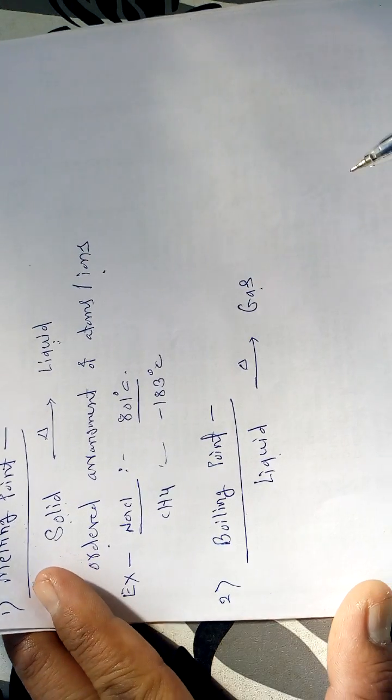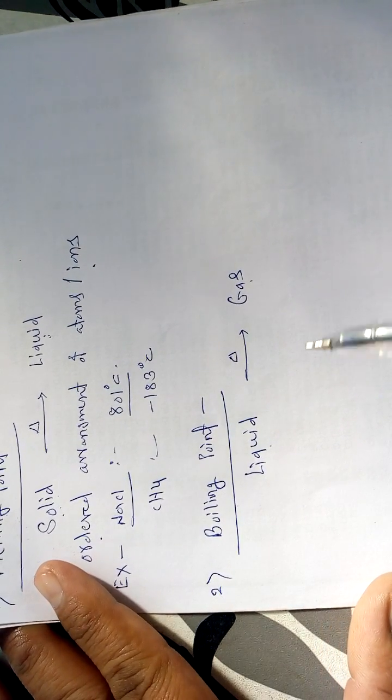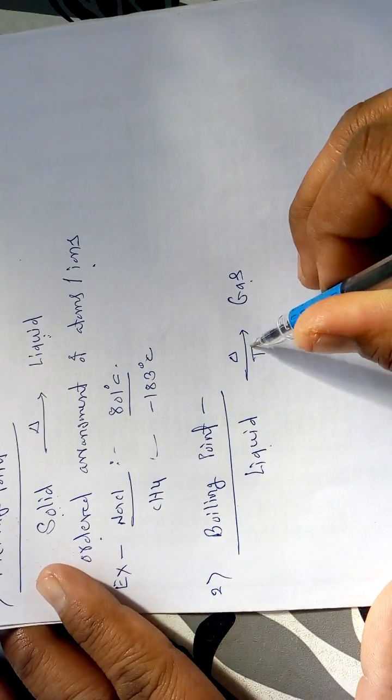Now if we want to define the boiling point, what is the definition? Boiling point is defined as a temperature. It is nothing but a temperature. So what is the temperature?